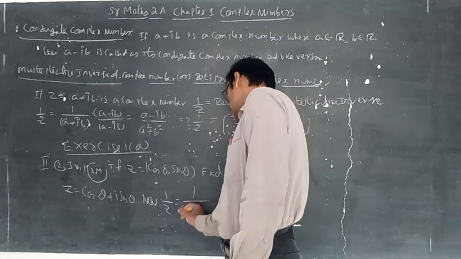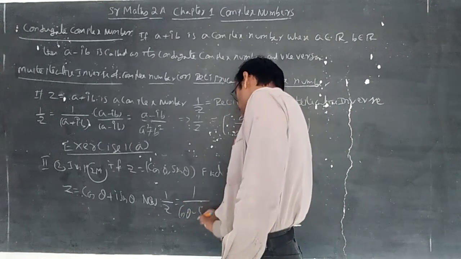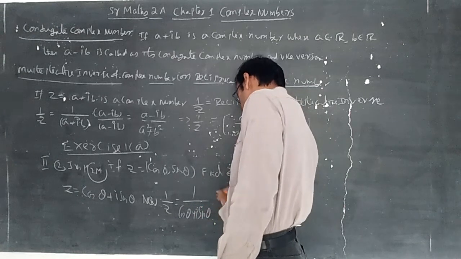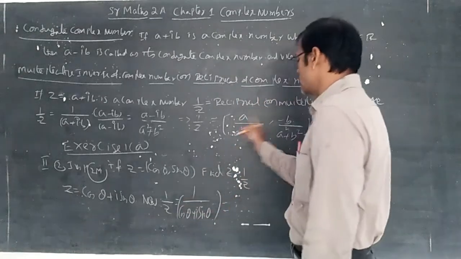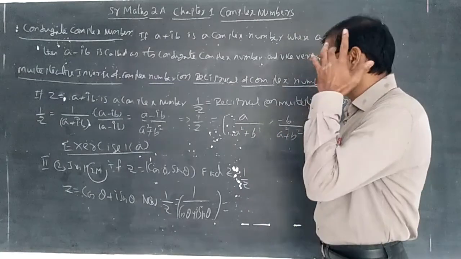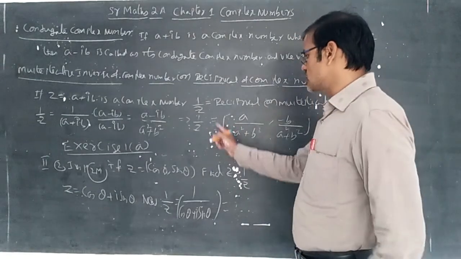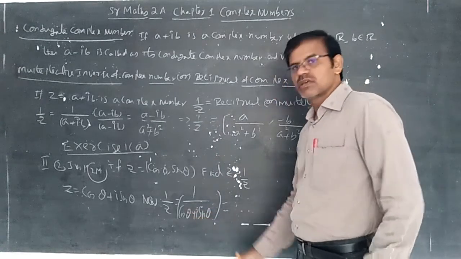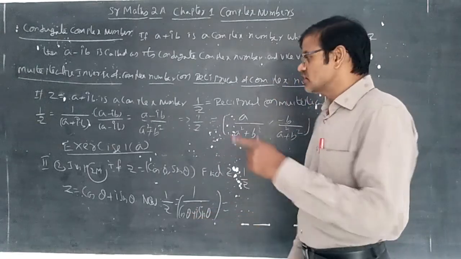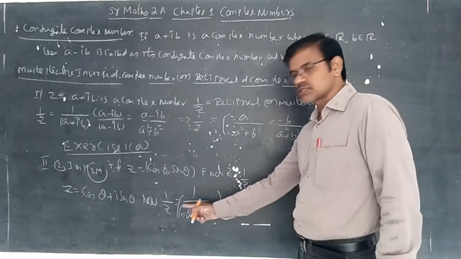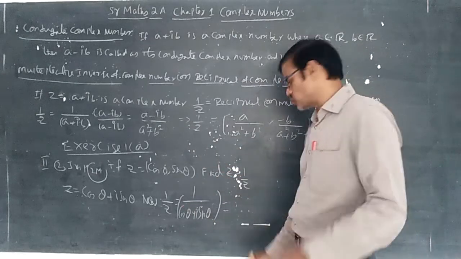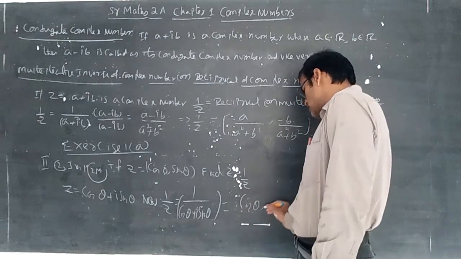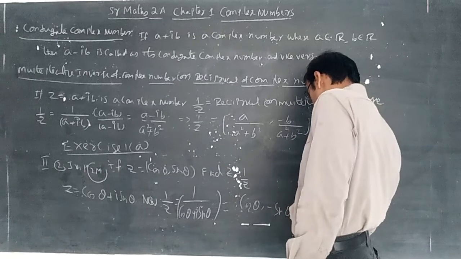1 by z you can write as 1 by cos theta plus i sin theta. For a complex number, I already wrote the representation like this: 1 by z is (a minus ib) by (a square plus b square). Here a means cos theta, b means sin theta, not i sin theta, because it is in the form a plus ib. So cos square theta plus sin square theta becomes 1. So 1 by z you can write as (cos theta, minus sin theta).